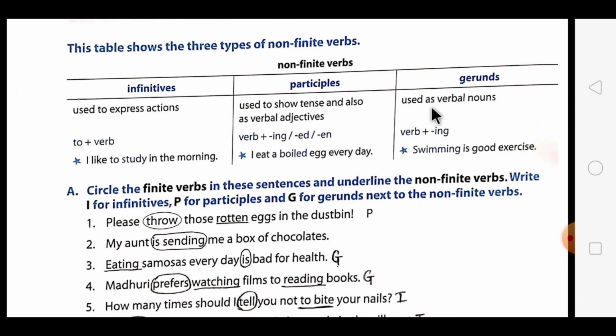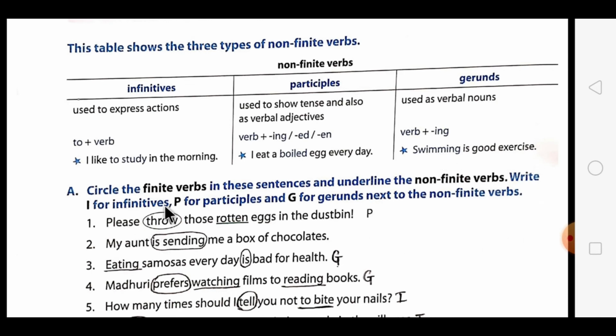And the last form is gerunds. Now for what are gerunds used? They are used as verbal nouns. It acts as a verbal noun. Its form is always the ing form: verb plus ing. Now let's look at the example. Swimming is a good exercise. See, it's a verb, but by adding ing it is acting as a noun. That's why it's called a verbal noun. So swimming is a gerund.